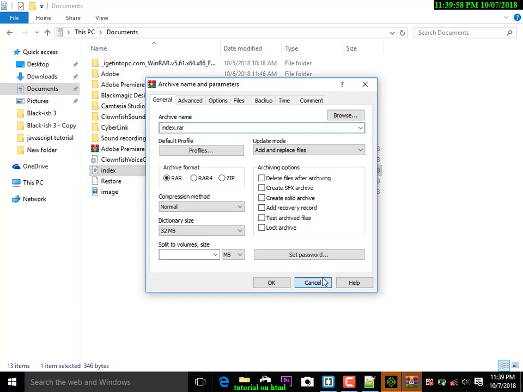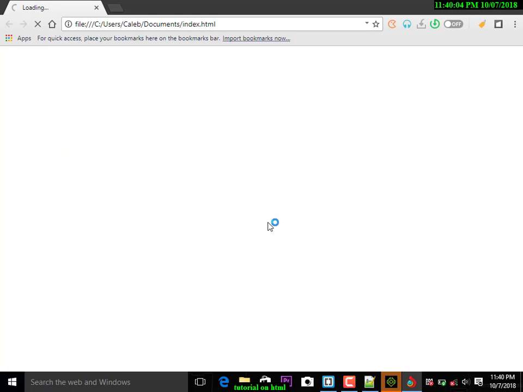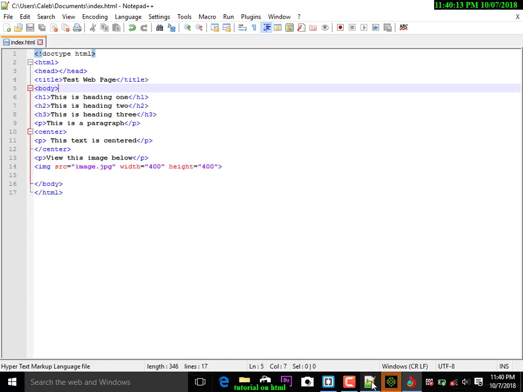Sorry for that, cancel. Our Torch will load very soon. Yeah, it has loaded, and boom, our image should show. I'm sure our image must show. What? Why is the image not appearing? Well, there must be a problem somewhere.